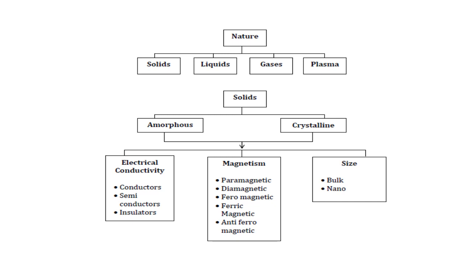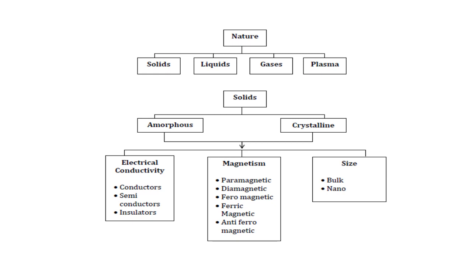If the size is in the range of 10 power minus 9, then those materials are called nanomaterials, and that type of solids are called nanosolids. Liquids also have nanoliquids, but here we are dealing only with solids.